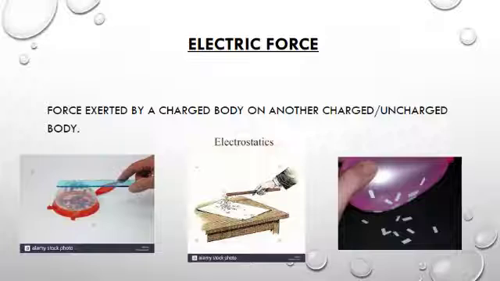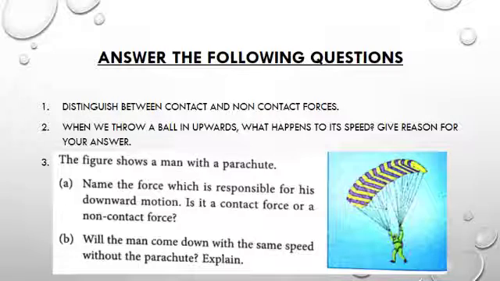Like this plastic scale and glass rod, we can also charge a balloon and we can attract small pieces of paper, and these papers can be attracted from a distance. So this type of force is called electric or electrostatic force. This is also a type of non-contact force.